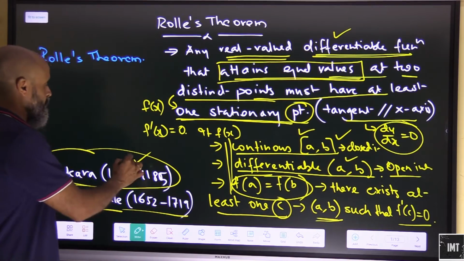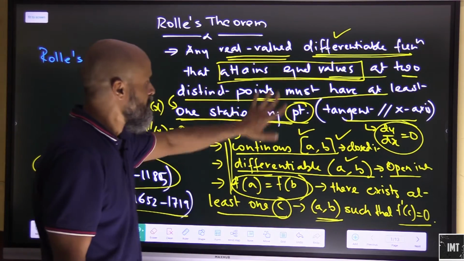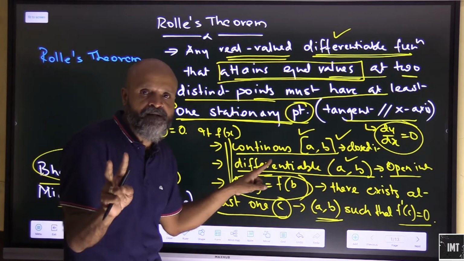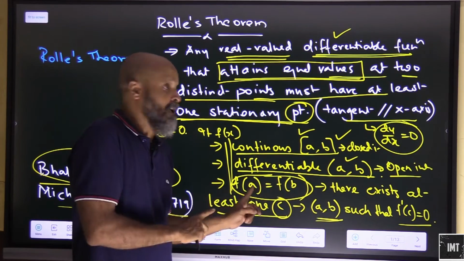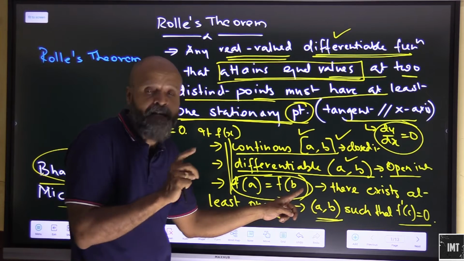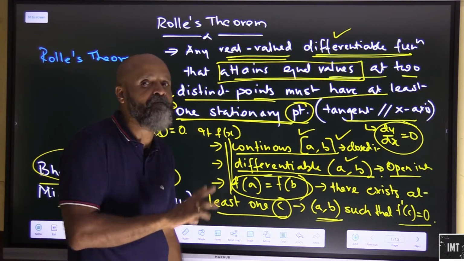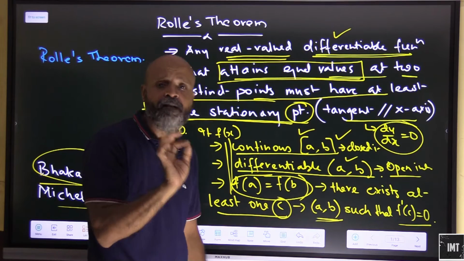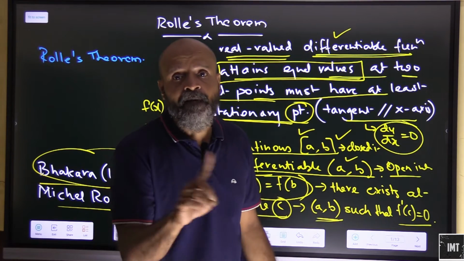Okay, so this is an Indian achievement which was there already for this function. So we have understood by Rolle's theorem, it means it should be continuous in the closed interval AB. It should be differentiable in the open interval AB, and f(a) should be equal to f(b). If these conditions are fulfilled for a particular function, then in this